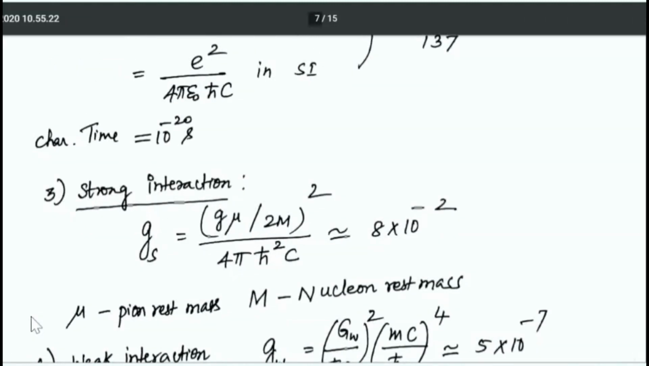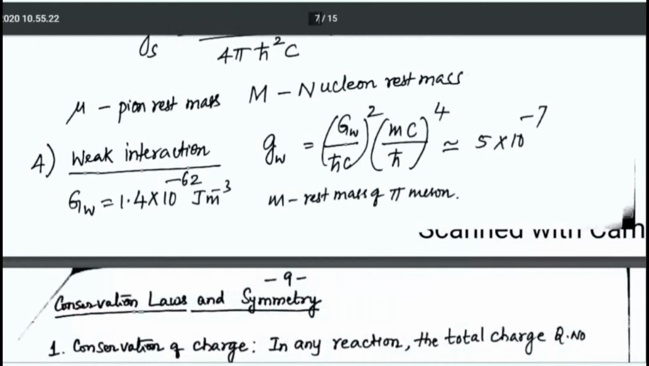And the fourth interaction is weak interaction. The constant involved is G W by h bar c whole square into mc by h bar whole to the power 4. It is approximately 5 into 10 power minus 7, and the value is 1.4. This constant G W, the gravitational constant involved in weak interaction, is 1.4 into 10 power minus 62 joule per cubic meter, where m denotes the rest mass of the pi meson. So this is about classification based on interaction.